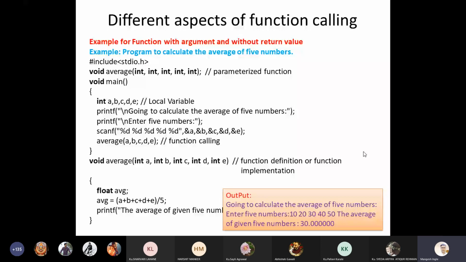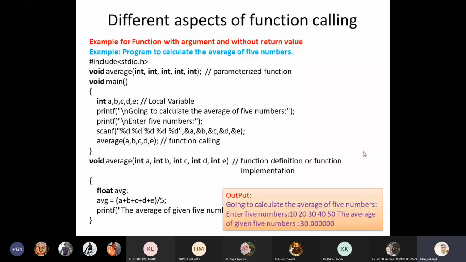These 5 parameters mean we are going to store 5 values. Inside your main function you can see we have 5 variables, a, b, c, d and e. Integer a, integer b, integer c, integer d and integer e. We call these local variables because they are declared inside the function.